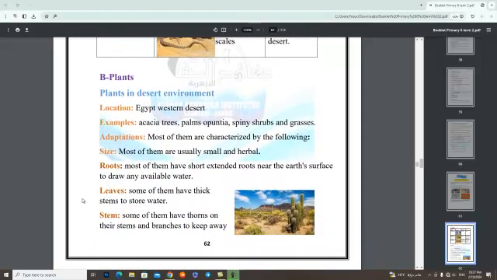B, plants. Plants in desert environment. Its location: Egypt, western desert. Examples on it: acacia tree, palms, optonia, spiny shrubs, and grasses.